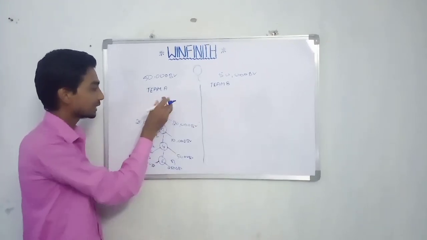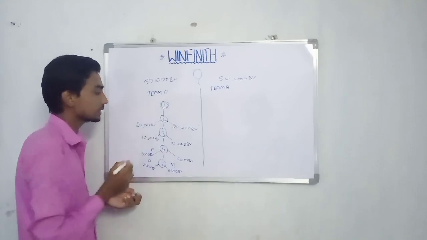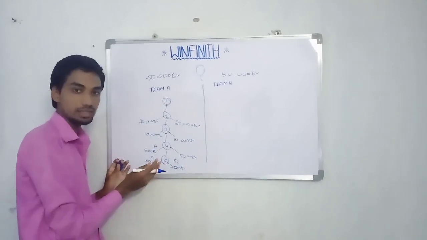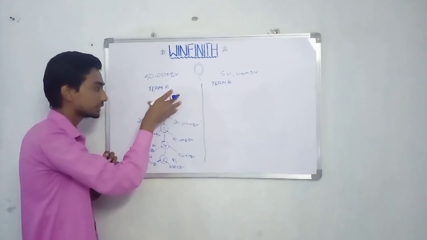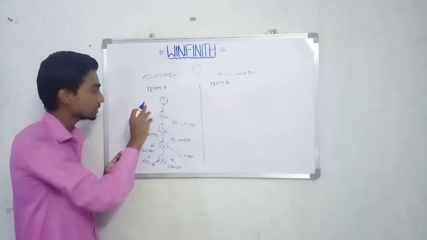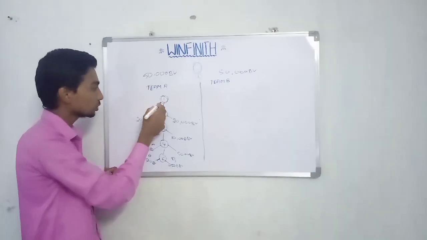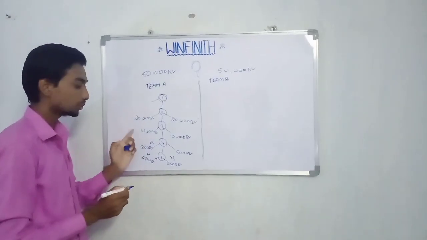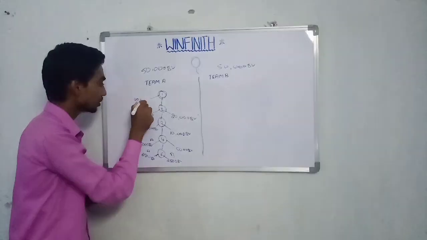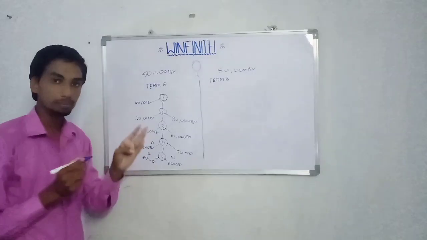Now if we take number 1, all the candidates and the whole network are in his team A, or maybe just one team, A or B. So now he is going to get 40,000 business value in his team A.